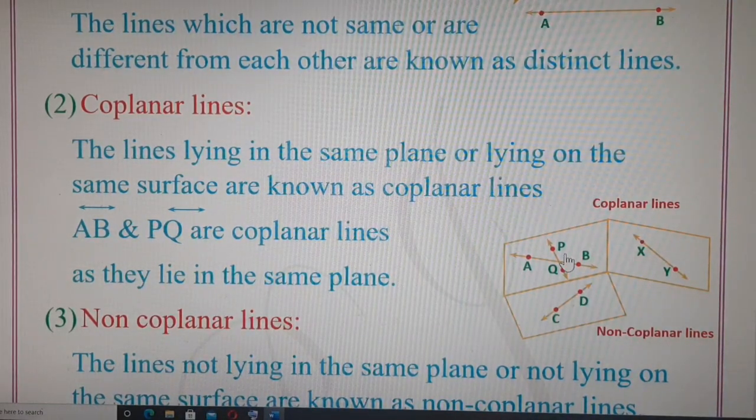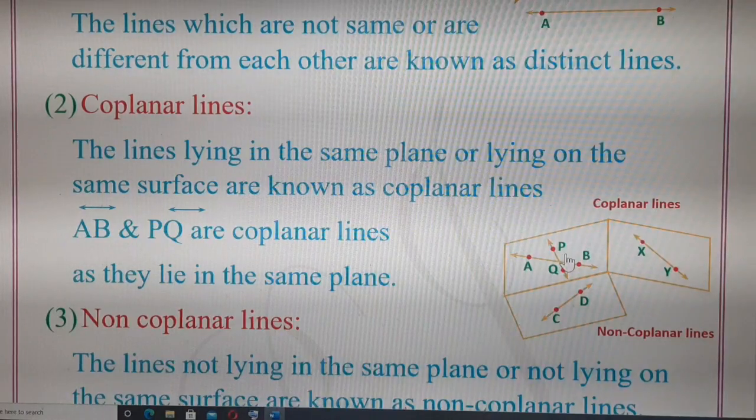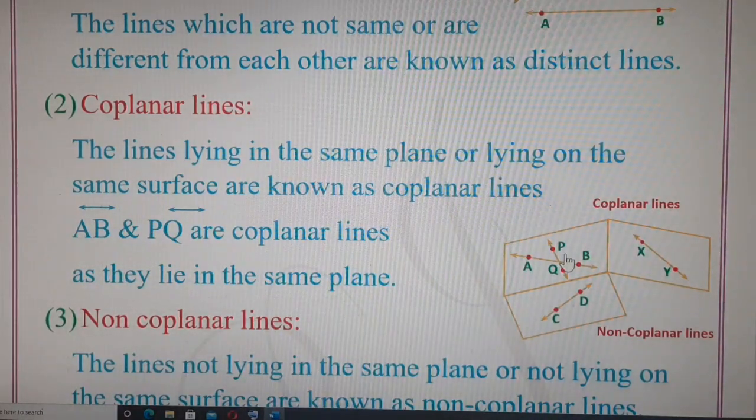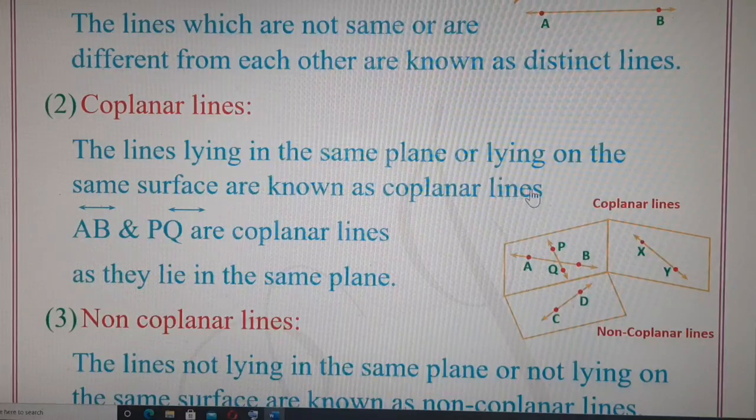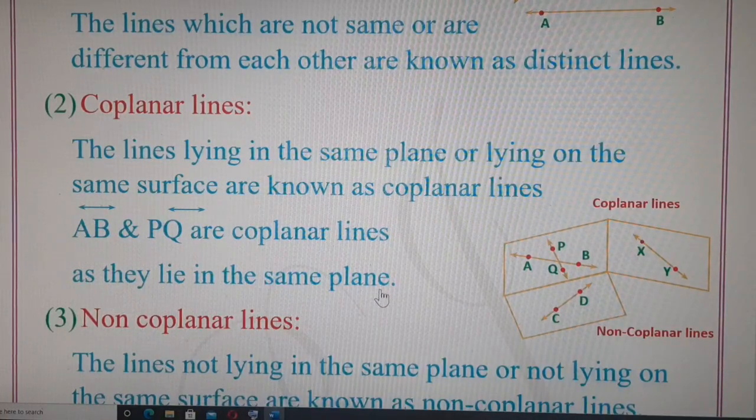So when the names of 2 lines are given, we have to just check whether those 2 lines or those 3 lines or those 4 lines lie on the same surface. If they are lying on the same surface, we say they are coplanar lines. Let's read the definition. The lines lying in the same plane or lying on the same surface are known as coplanar lines. Line AB and line PQ are coplanar lines because they lie in the same plane or same surface.